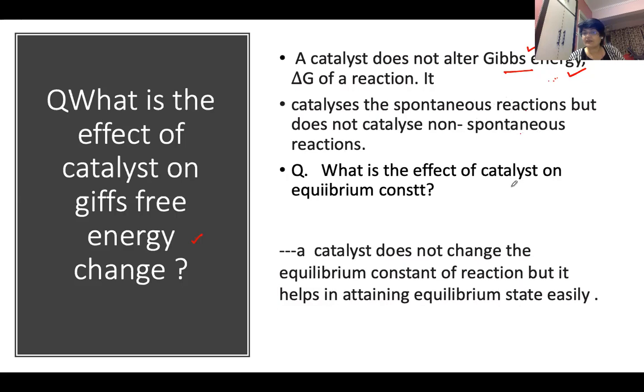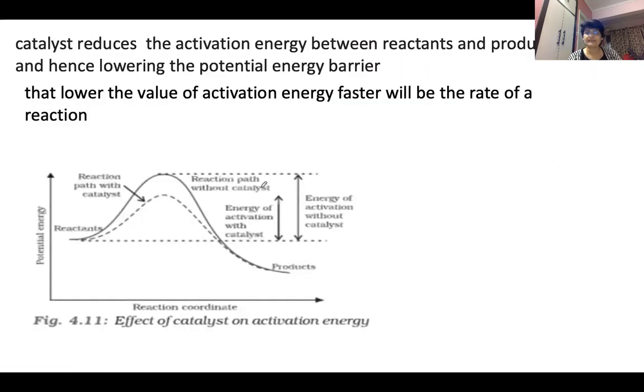Now, what is the effect of a catalyst on the equilibrium constant? What do we notice here? They help attain equilibrium easily, but they are not going to affect the equilibrium constant. The catalyst is going to increase the rate of the forward reaction, and at the same time, it is going to increase the rate of the backward reaction also. So now we'll see how this changes.